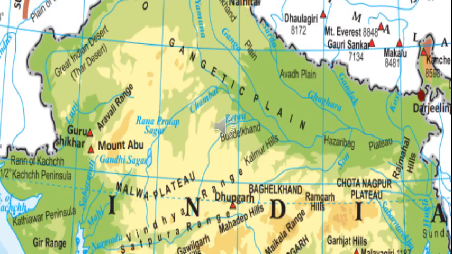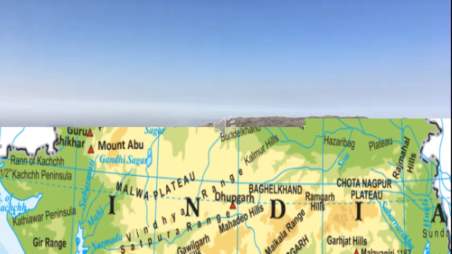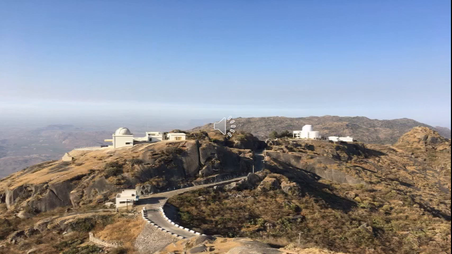This slide shows the central highland. In the northwestern part you can find the Aravalli range. Next to that are the rivers Chambal, Betwa and so on. Near that you can find Bandalkhand, then the Kaimur Hills, then Bagalkhand and the Chota Nagpur Plateau. These are the plateaus and ranges found in the central highland. This is Guru Shikhar, the highest peak in the Aravalli range. It is located in which state? Rajasthan. In Rajasthan, Guru Shikhar is the highest peak.